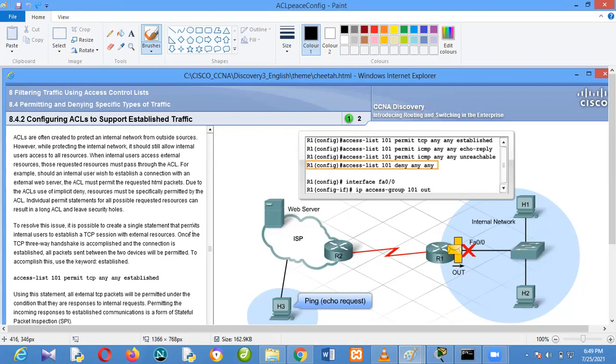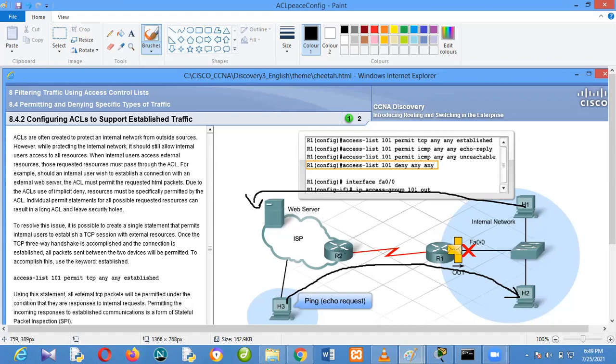Now, for security purposes, it's always good to configure your router here. You see this place? Configure that place to only permit established traffic from the inside. So nobody can come from outside to my inside, except it's me that actually established that session.